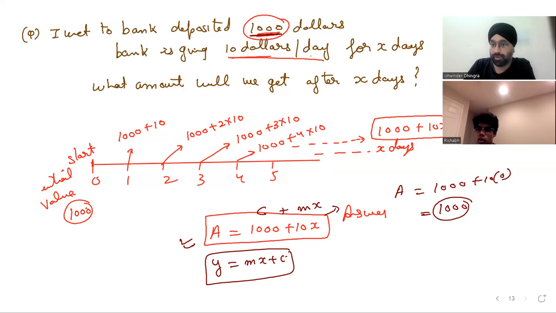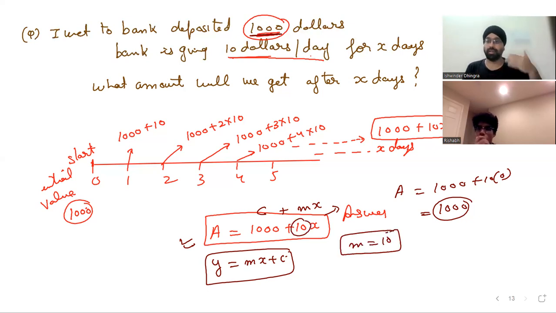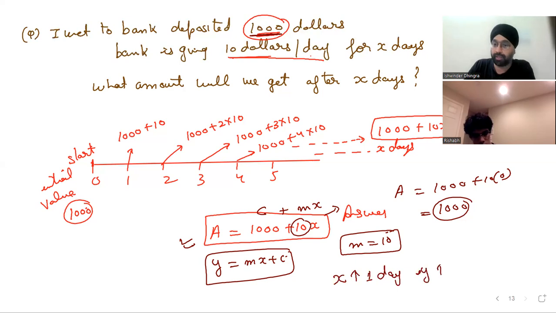Great. Now, how do we analyze the slope over here? If the slope is 10, how do we analyze the slope? The way we did: if slope is 2, if x increases by 1 unit, y increases by 2 units. Slope here is 10, so it increases $10 every time it increases a day. So if x increases by 1 day, y will increase by $10, or my interest will increase by $10. That's what the slope is saying.